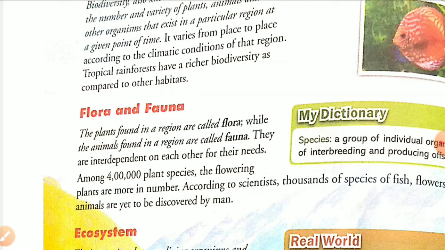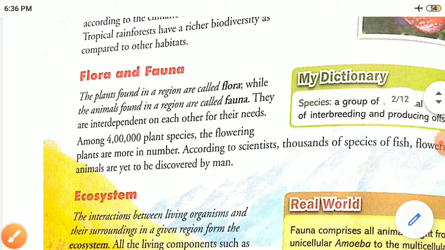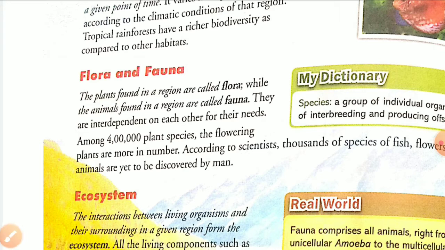The tropical rainforest has the richest biodiversity compared to other habitats.